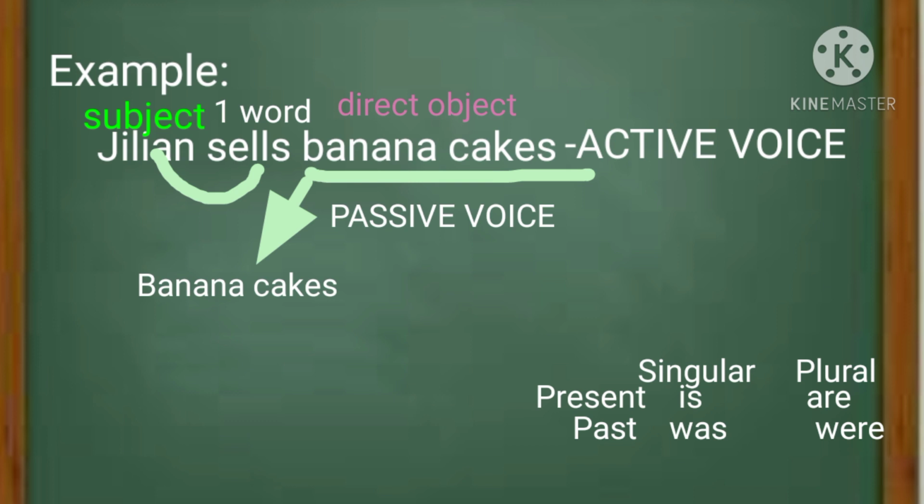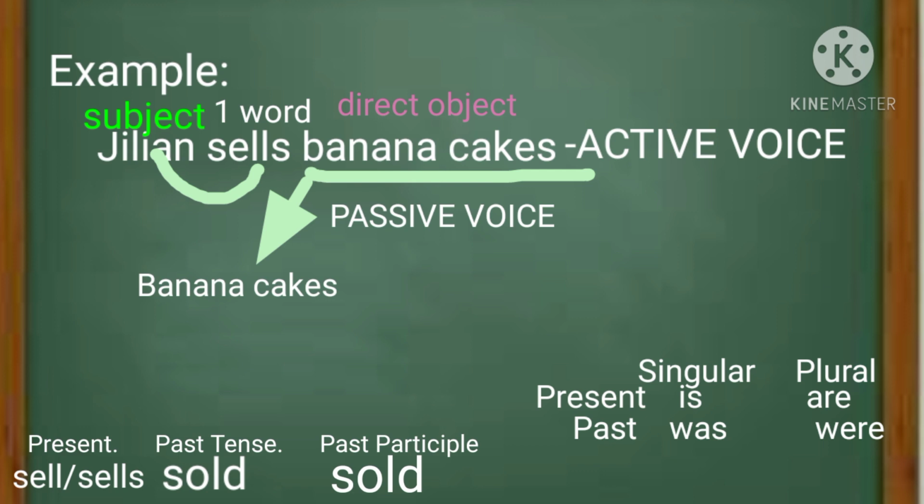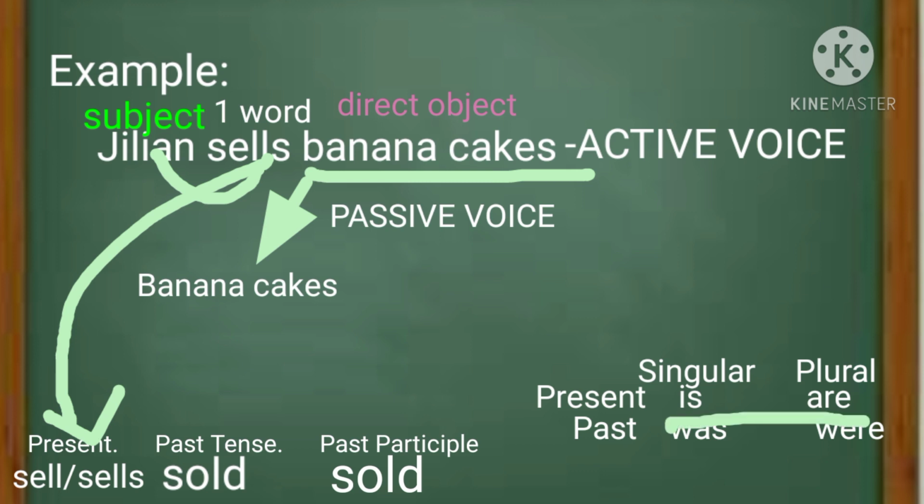Sell is one of the irregular verbs, right? And its principal parts are the following. Where is the irregular verb sell placed in the given principal parts? Correct, in the present tense. Therefore, the helping verb that we need is in the present tense. It's now either is or are.